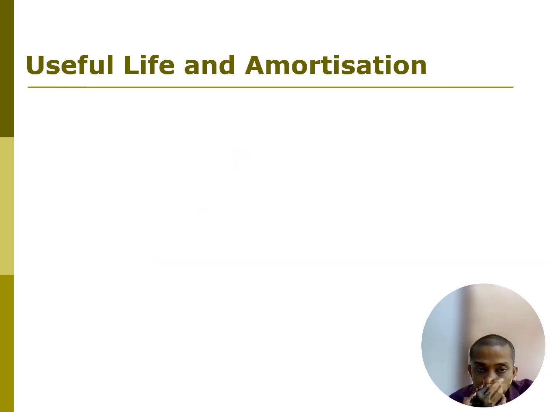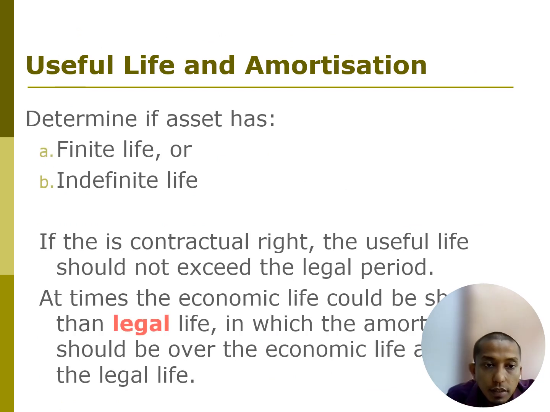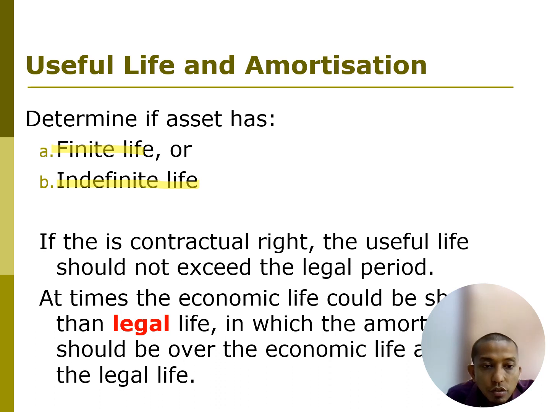Okay, so the next part is useful life and amortization. It's either finite life or indefinite life, right? If it is a contractual right, the useful life should not exceed the legal period. The economic life could be shorter than the legal life, in which case amortization should be over the economic life, not the legal life. We are going to choose whichever is shorter.